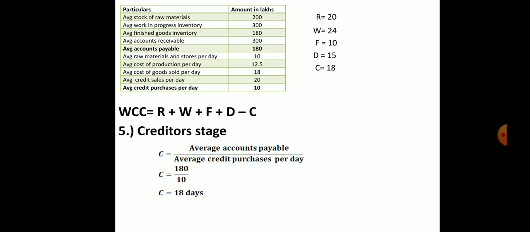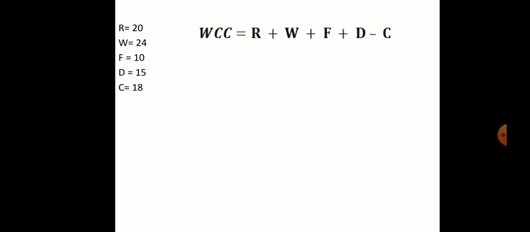So creditor stage means what? The company has borrowed, means bought some raw material from the suppliers, but we have not paid. To repay that money, it will take 18 days. So that is the time duration. So we have found the values of R, W, F, D and C. These are the information we have already collected.